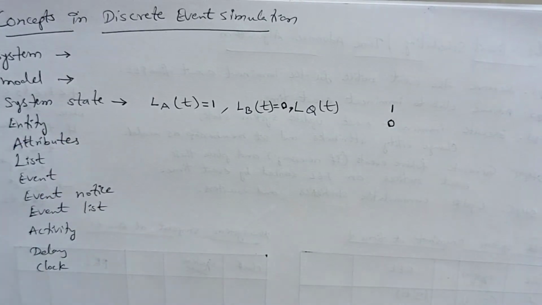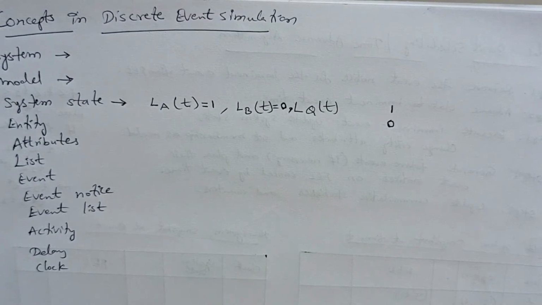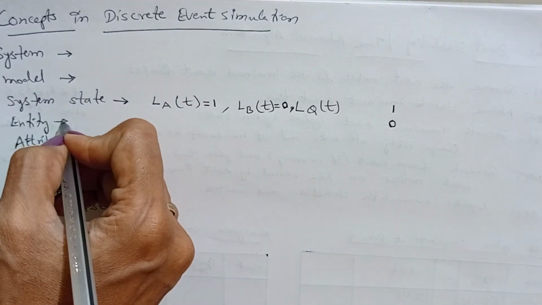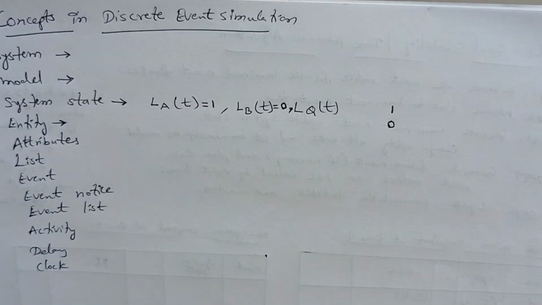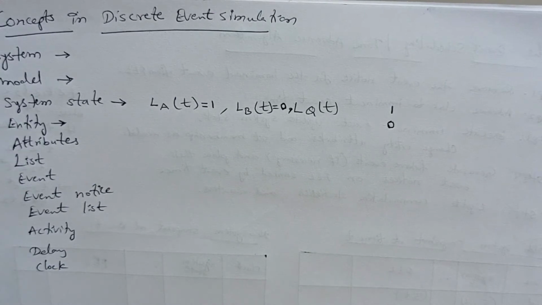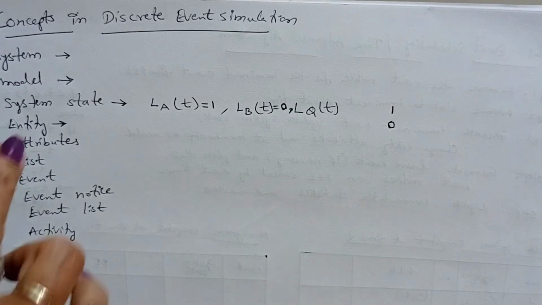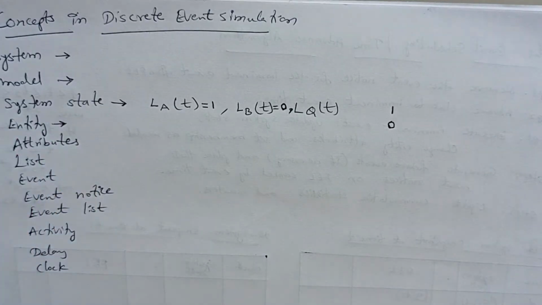Now we'll see entity. An entity is nothing but any object or a component in a system. Customer is an object, or server is an object, whatever it might be. These are in a system that requires explicit representation in the model.